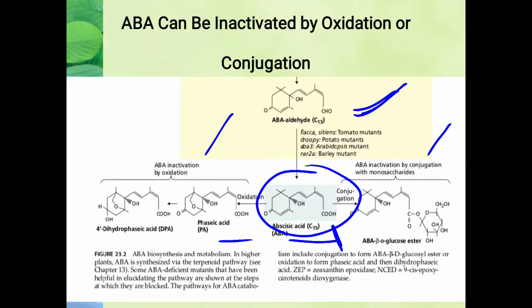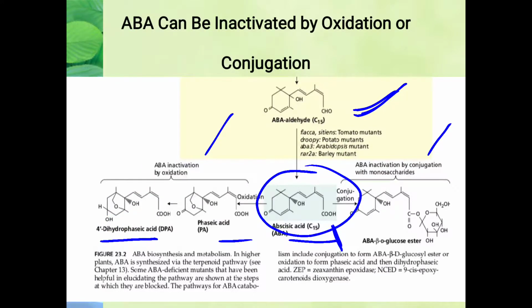Phaseic acid conversion takes place because here there is an attachment of oxygen at the third, fourth, fifth carbon. Okay, so there will be an attachment, and from this phaseic acid there will be formation of 4-dihydrophaseic acid. Dihydrophaseic acid in the sense that this oxidation also allowed the attachment of a hydroxyl group at carbon number 3 at this particular site, forming the 3-dihydrophaseic acid, because here 1, here 2, so two hydroxyl groups are attached. That's why it is termed dihydrophaseic acid.